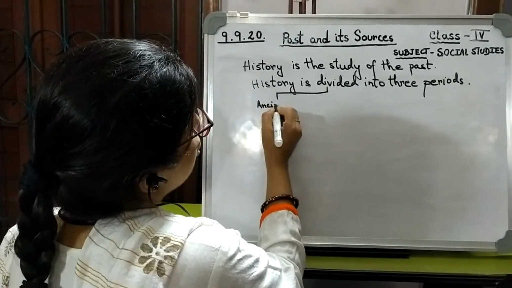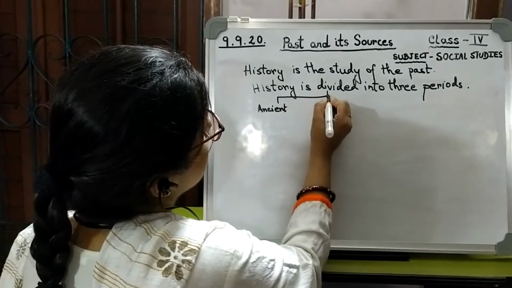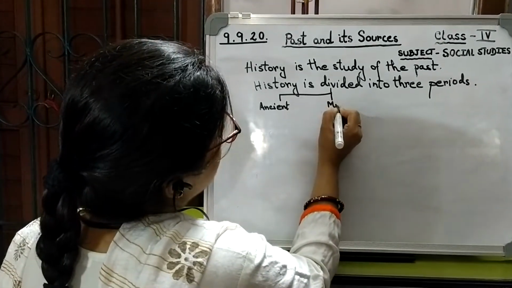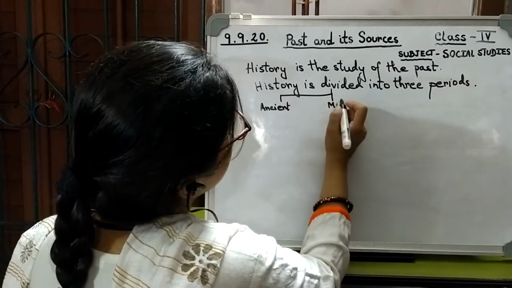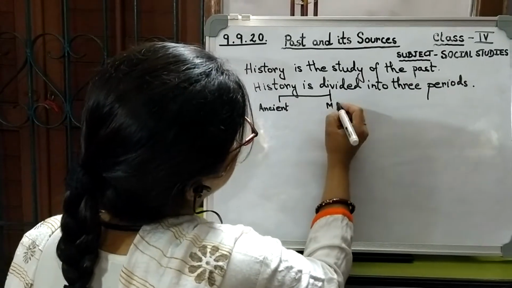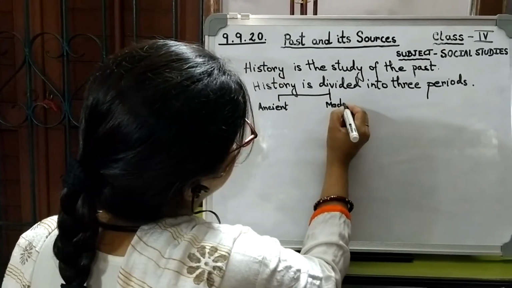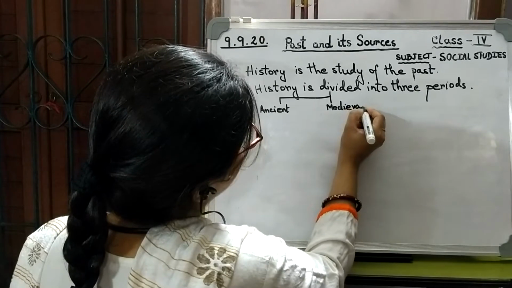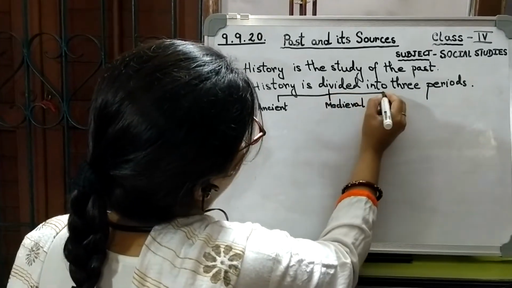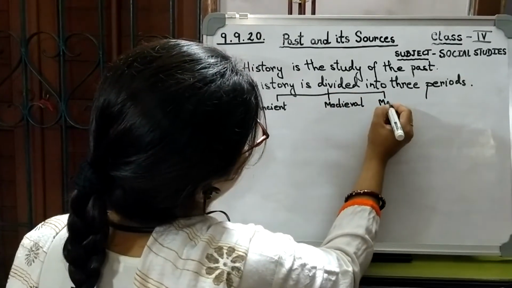First is the ancient period, then is the middle period or the medieval period, and then is the modern period.